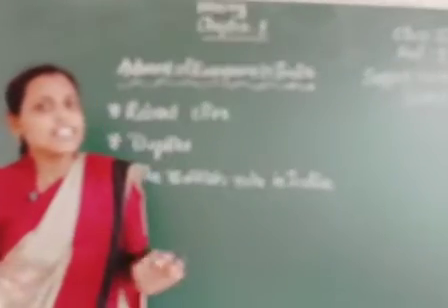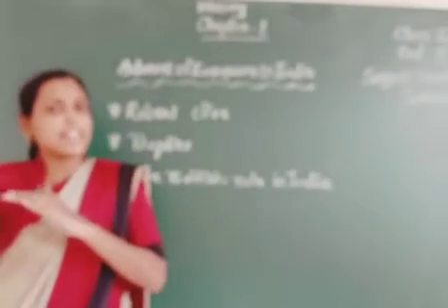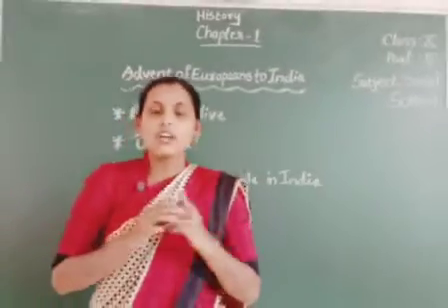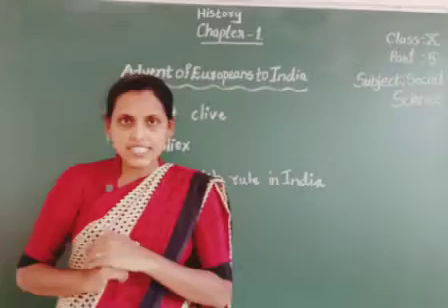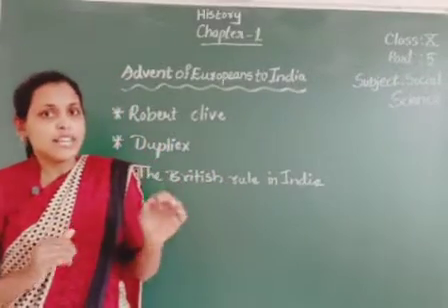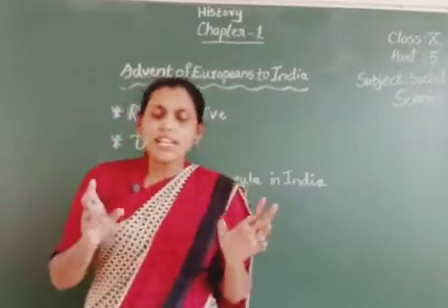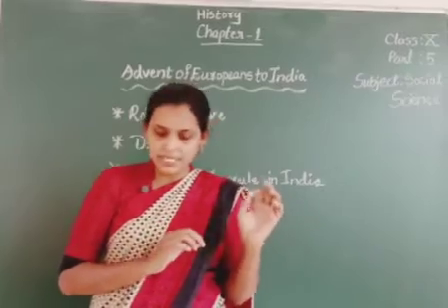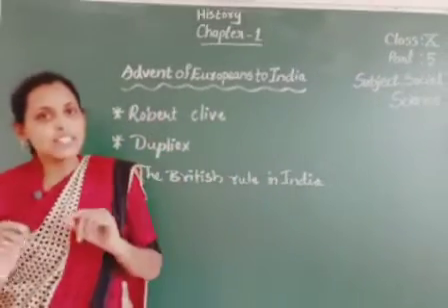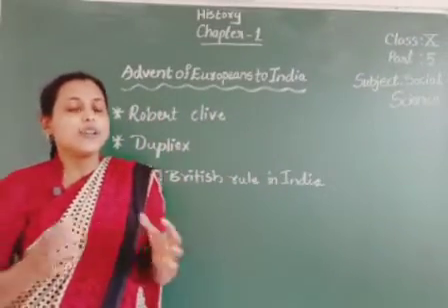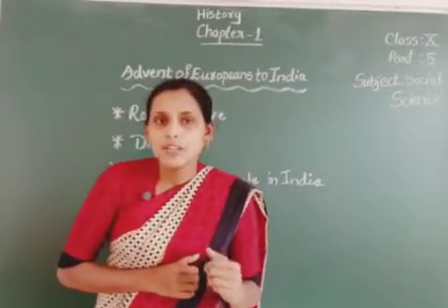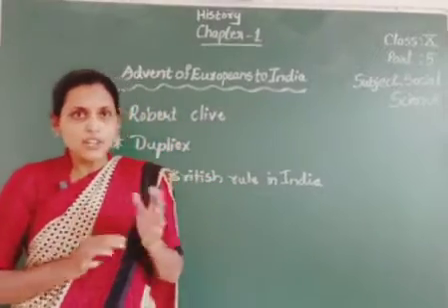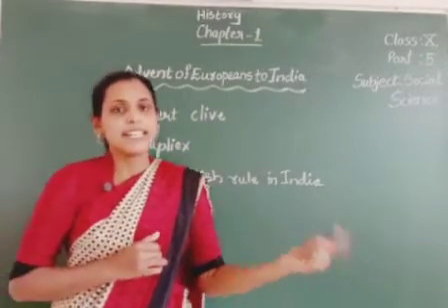Like this, the English gained the upper hand in the Second Carnatic War, and the French had to face defeat. In the Second Carnatic War, a Treaty of Pondicherry was signed between the English and the French, and Dupleix was called back to the French government. So this was the result of the Second Carnatic War.